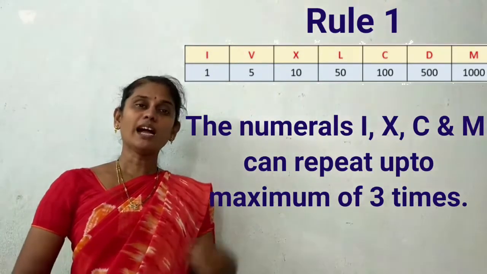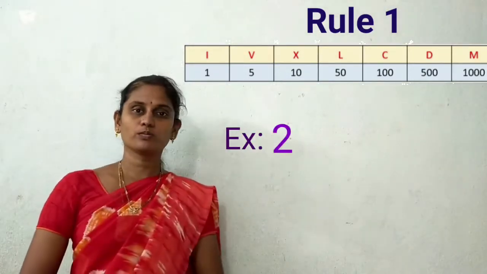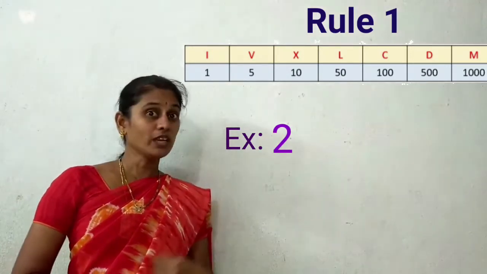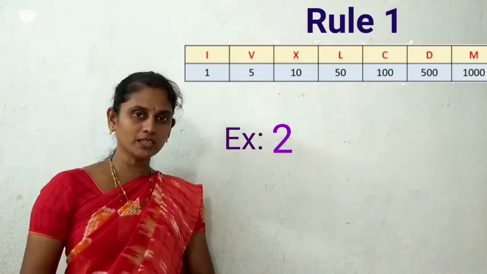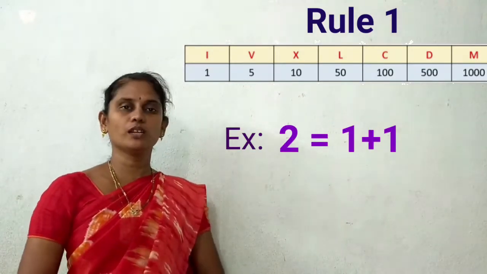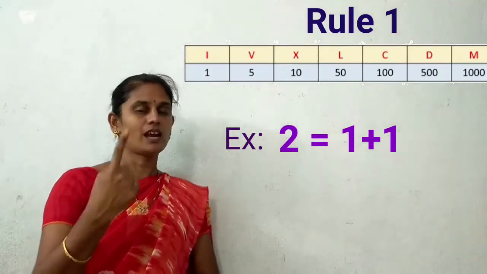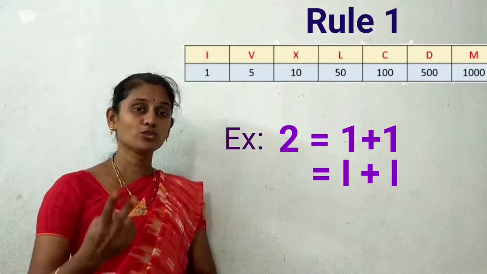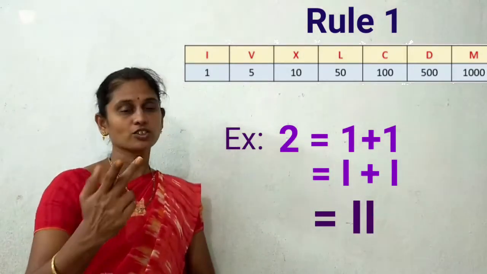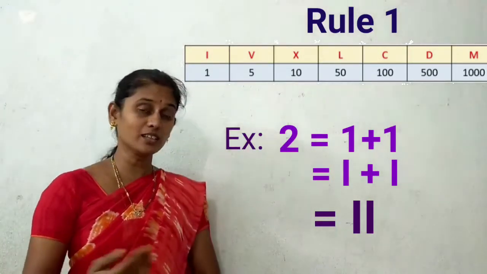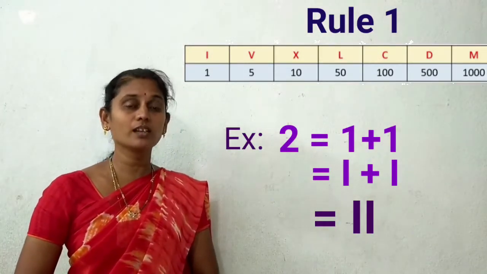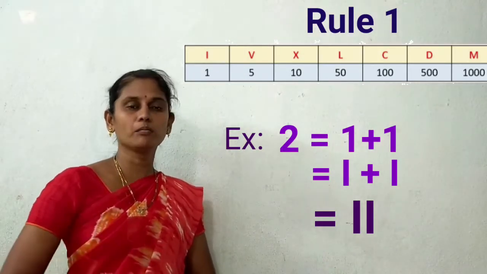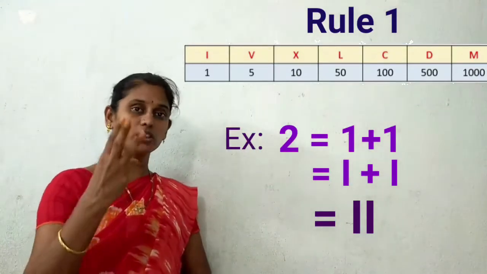For example, I want to write the number 2. Do we have a symbol for 2? No. But we can write 2 as 1 plus 1. What is the symbol for 1? I. So here I plus I means 2 I's together. As we already learned in rule number 1. What is rule 1? Yes. The symbols I, X, C and M can be repeated up to 3 times.